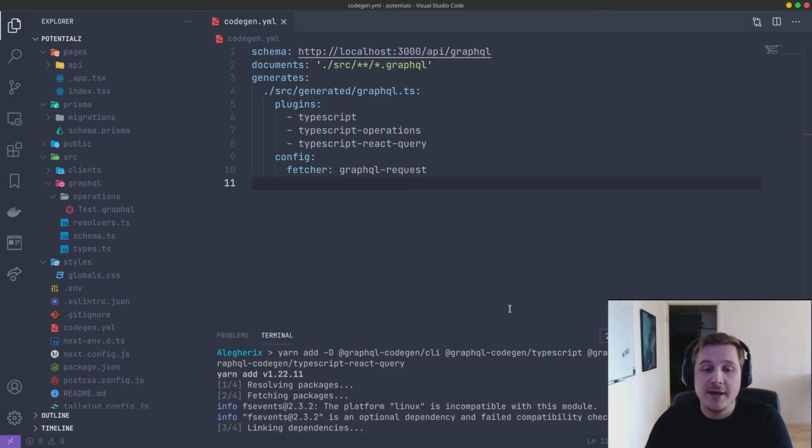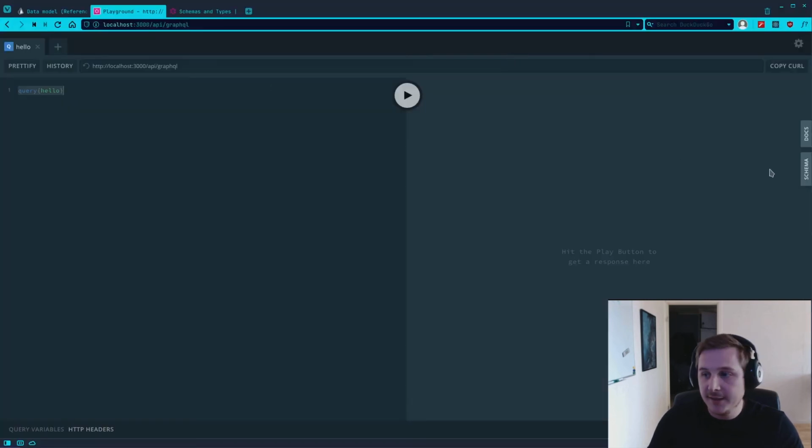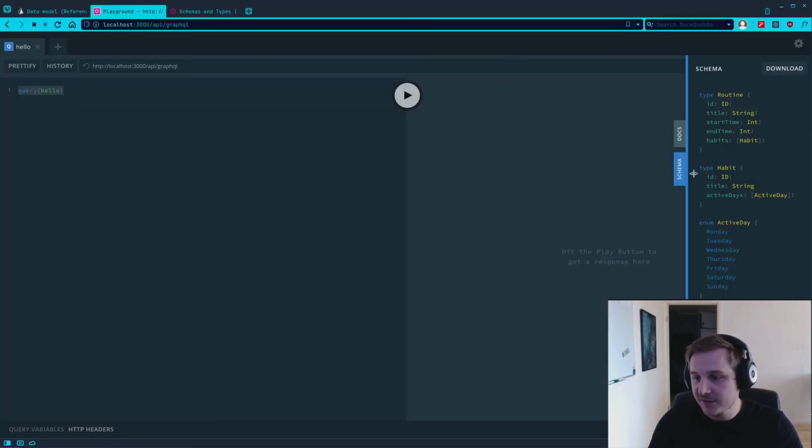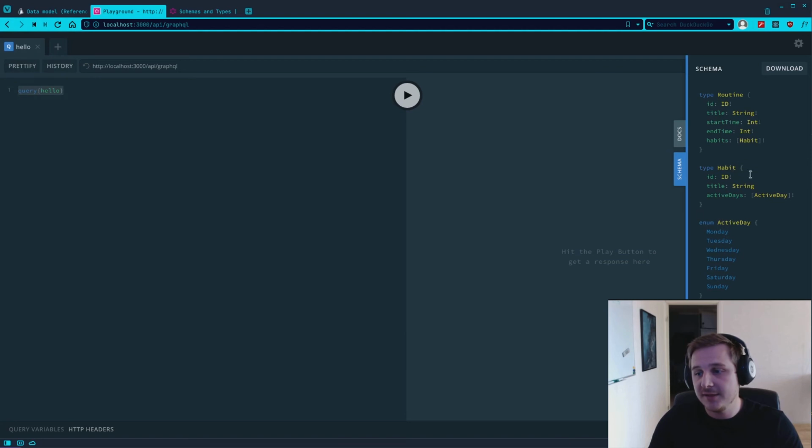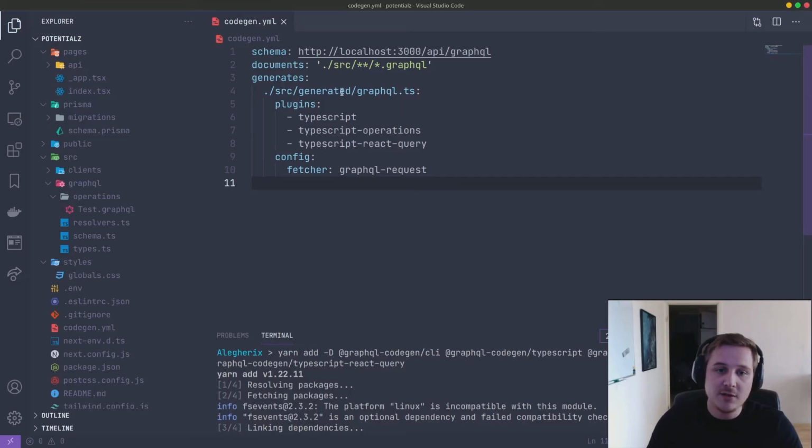Okay, so I've added GraphQL code generator now, and I've created this YAML file. And what we're telling this codegen in this YAML file is to look for our schema that's found here on our API GraphQL endpoint. And we can inspect the schema, which is going to be the same schema that we have defined and I've shown previously. And we can inspect it here.